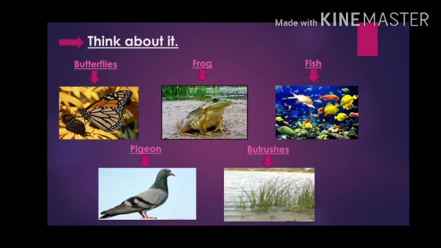But if we keep a pigeon in the water, will it do the same? No. Bulrushes grow near the water. But can a lemon tree grow near the water? No. So with these examples, we understand that the need for every living thing is not the same. Am I right?